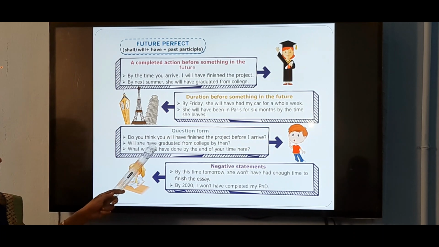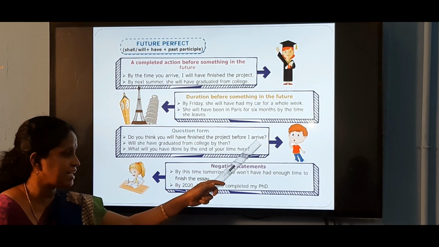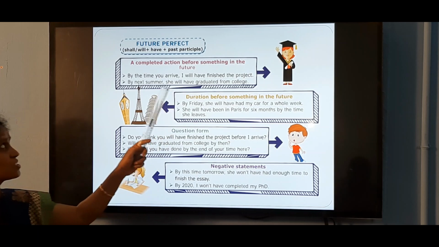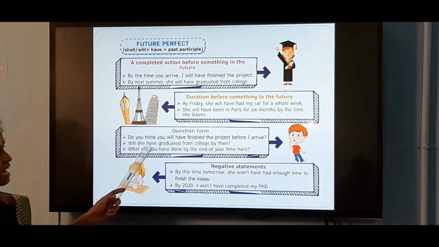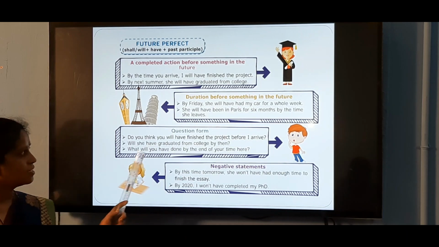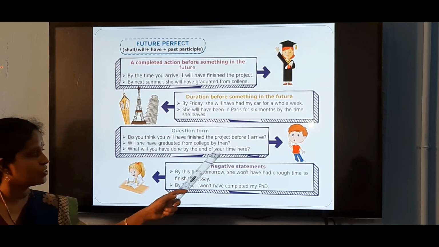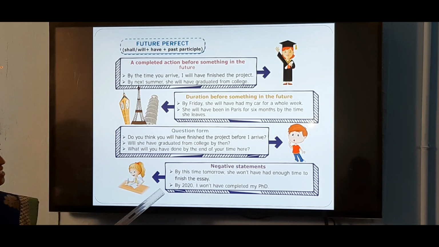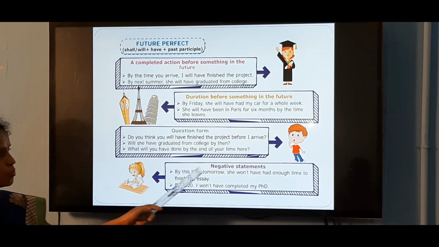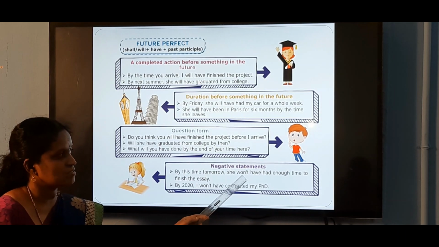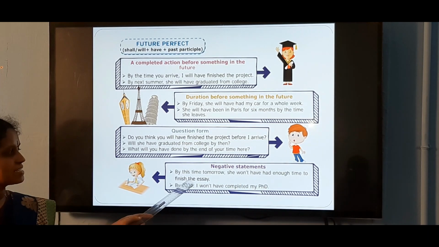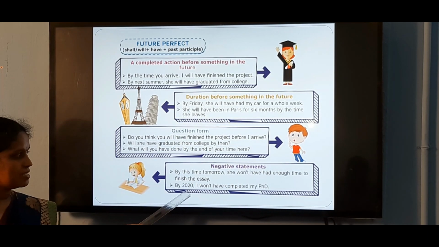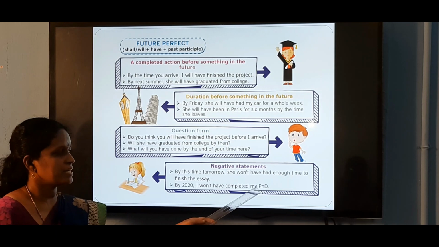For question form, we use this future perfect. Do you think you will have finished the project before I arrive? Will she have graduated from college by then? What will you have done by the end of your time here? In negative statements also we use future perfect. By this time tomorrow, she won't. Will plus not as won't here. She won't have had enough time to finish the essay. By 2020, I won't have completed my PhD.